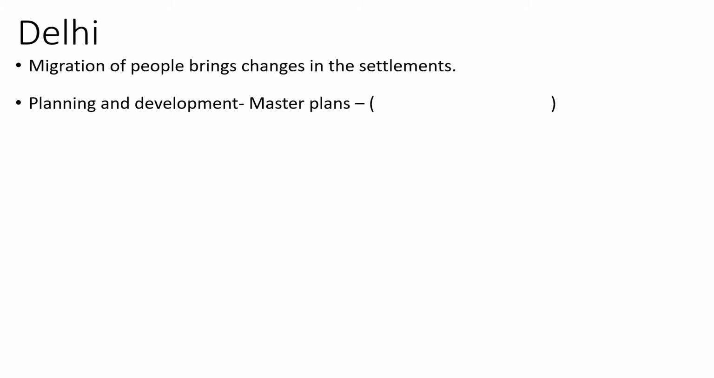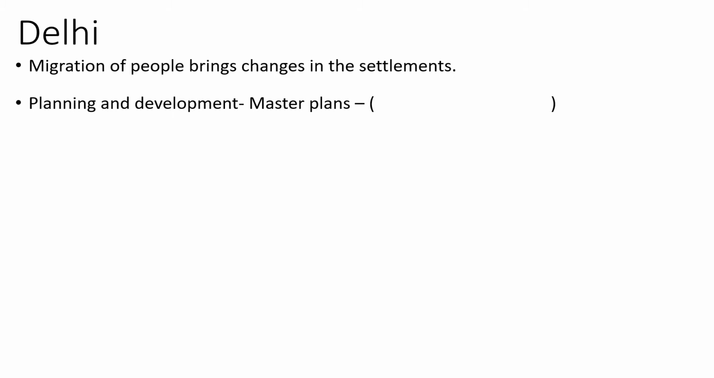Planning and development, that is master plans. Another reason why the settlements change is due to the planning and development of the city by the government. Here we call these master plans. And why are these master plans organized? The master plans are implemented so that the city can change. Every city will have a master plan, and they will design and allocate different resources for different areas depending upon the master plan. But what is this master plan? Let us try to understand it in a little more detail.